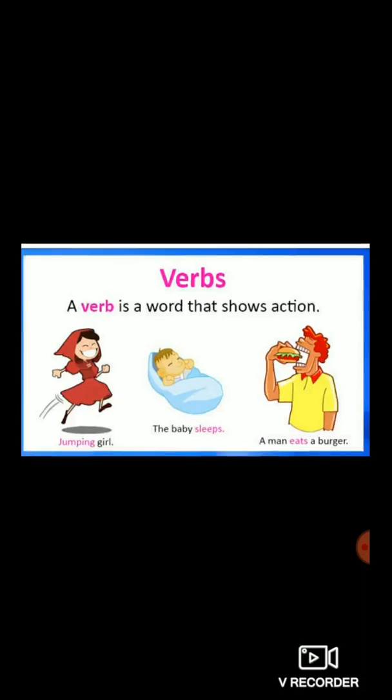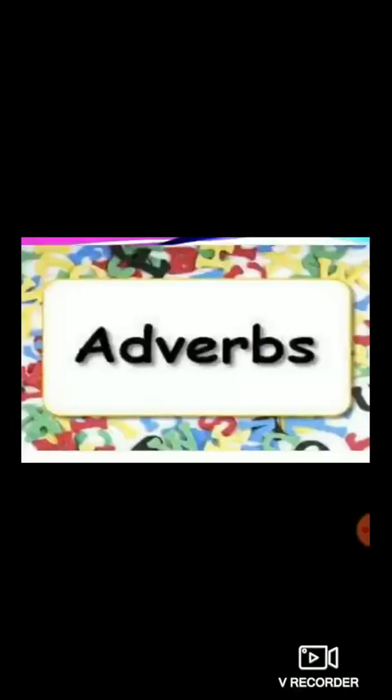Again, the third example is given: a man eats a burger. Again, the word eats shows an action. So it is known as a verb. The word eat is known as a verb. Why? Because it shows an action. So what does verb mean? A verb is a word that shows action. Students, I hope you have understood the topic verb.